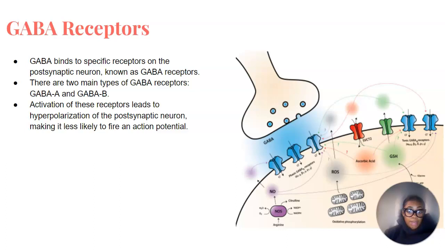On the other hand, GABA binding to GABA-B receptors initiates signaling pathways that modulate neuronal activity through different mechanisms. Overall, the activation of GABA receptors plays a pivotal role in regulating neuronal excitability and maintaining the delicate balance of neurotransmission within the central nervous system.